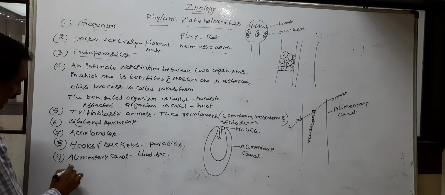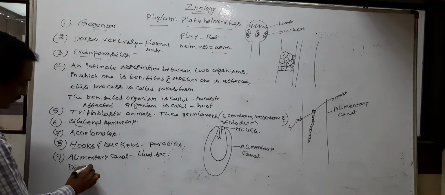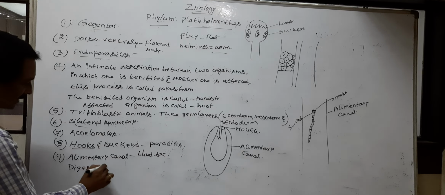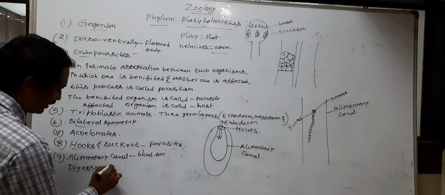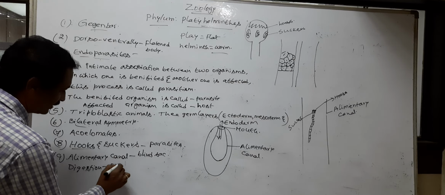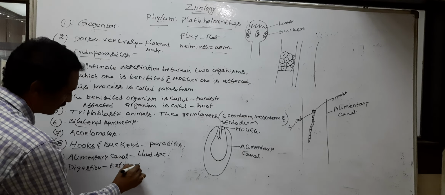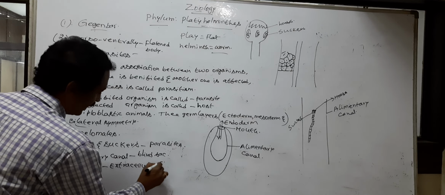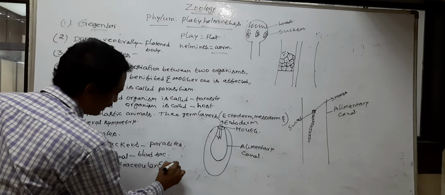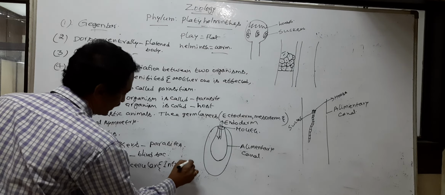Next, digestion. Digestion is both extracellular and intracellular.